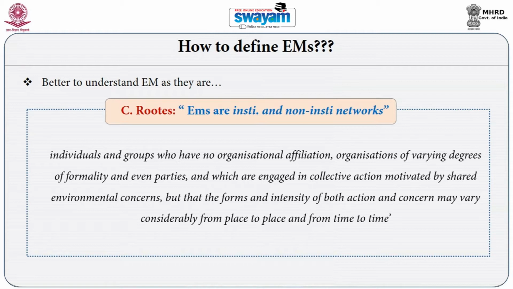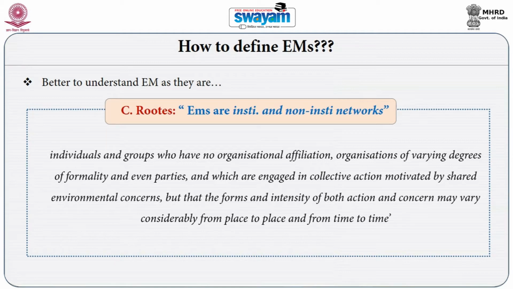These networks consist of individuals and groups who have no organizational affiliation, or organizational affiliation of varying degrees of formality, and even political parties, which are engaged in collective action motivated by shared environmental concerns. But the form and intensity of both action and concern may vary considerably from place to place and from time to time. So what is central in defining and conceptualizing environmental movement is the shared concern for nature.